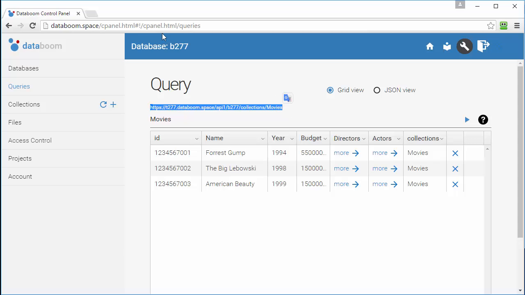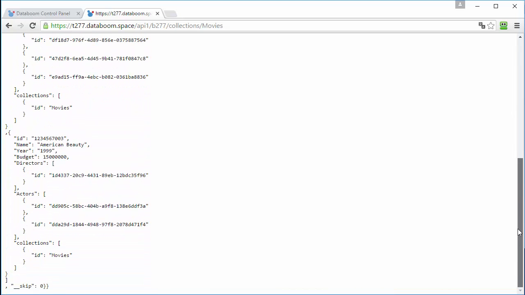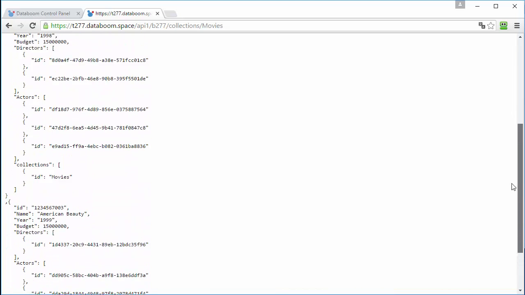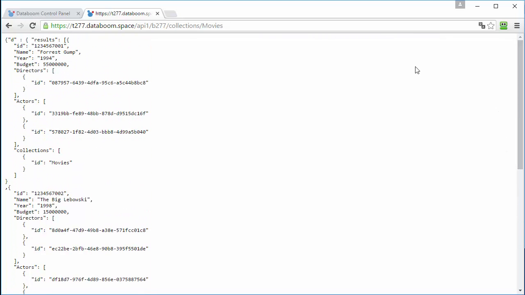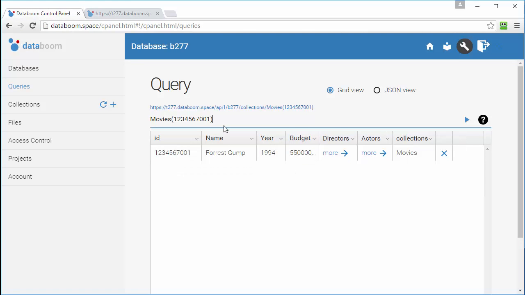For illustration, let's copy the URL into the clipboard and insert it into the address line in a new tab outside Databoom. As a result, we get JSON for Movies collection. The same will be seen by your application. We can enter another query. Let's ask the system to display the director of the Forrest Gump movie.